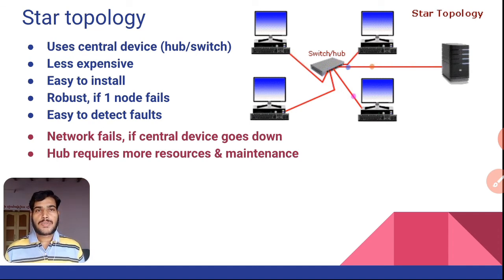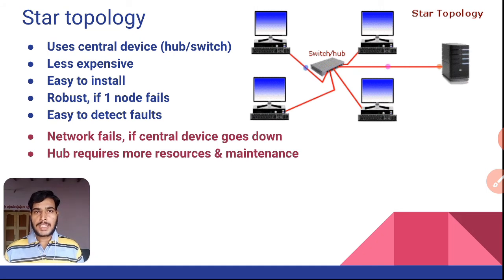It is less expensive to implement, very easy to install, and this topology is robust in nature. Suppose any one of the nodes connected to the central device fails, then it doesn't matter, it will not collapse the entire network. And here we can easily detect where exactly the fault is. Suppose system 1 gets failed. Yes, we can easily identify the system 1 failure.